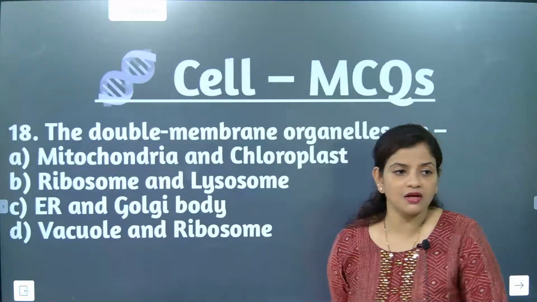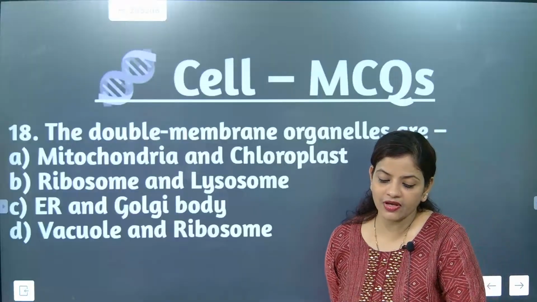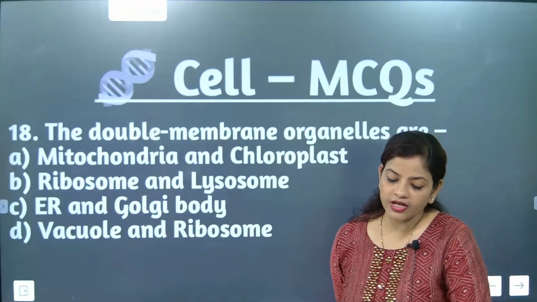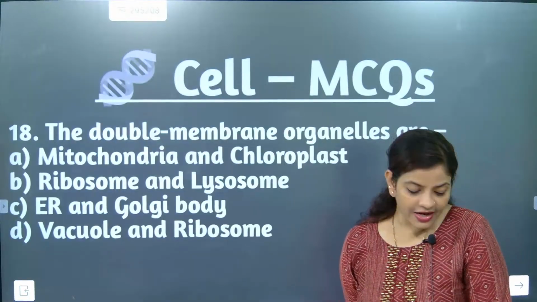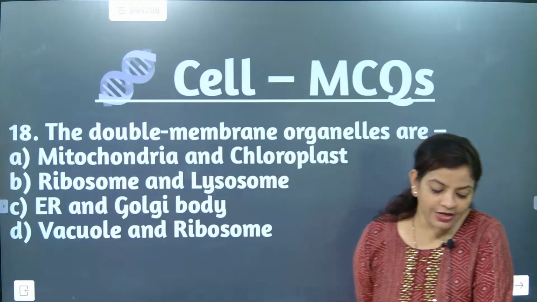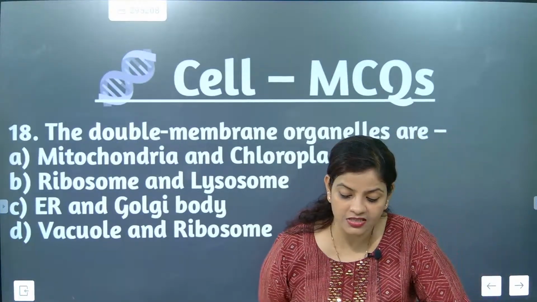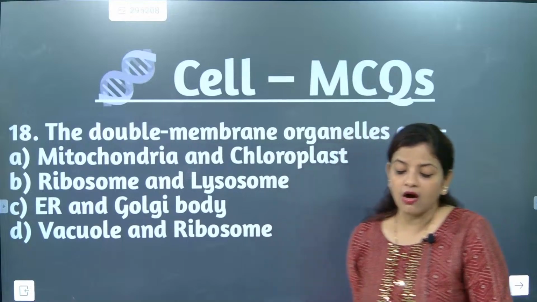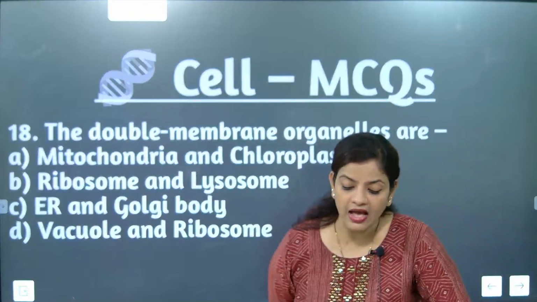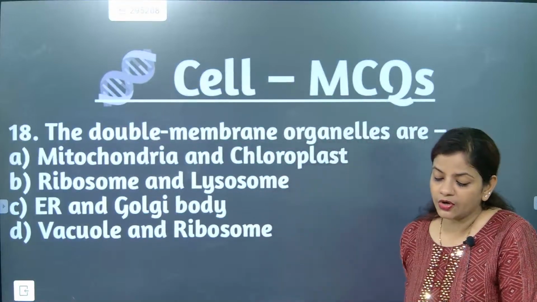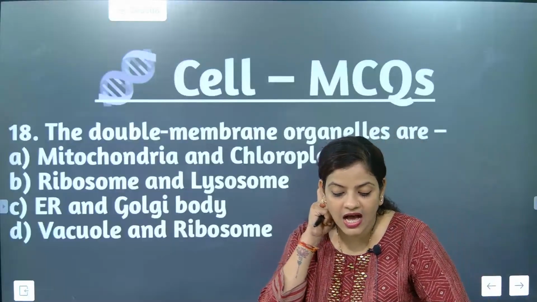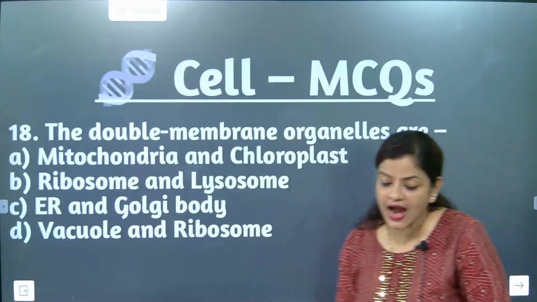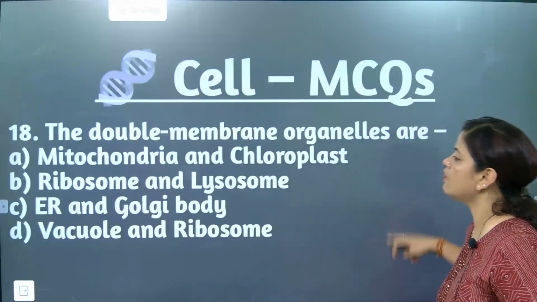Lysosomes have a single membrane, you forgot. ER and Golgi bodies, no. Yes, the correct answer is A, mitochondria and chloroplast. Remember this. Note down: double membrane organelles are mitochondria and chloroplast. You can do it. We'll go for the next one.